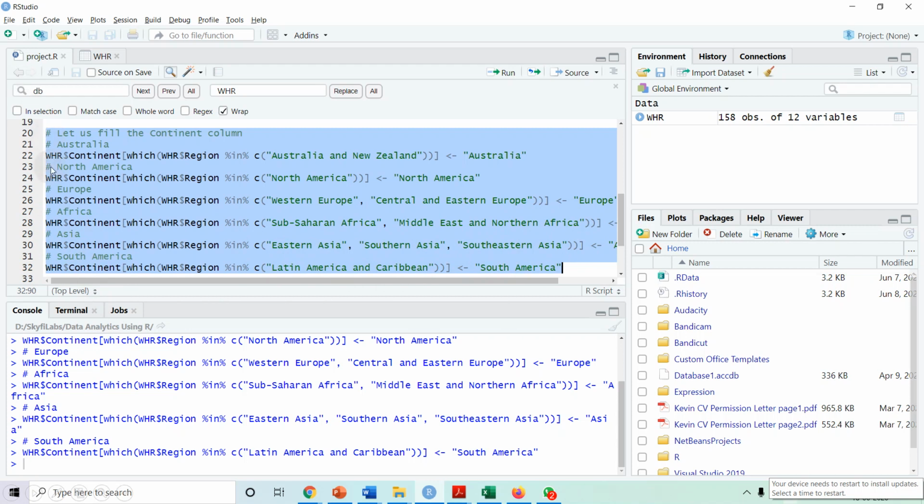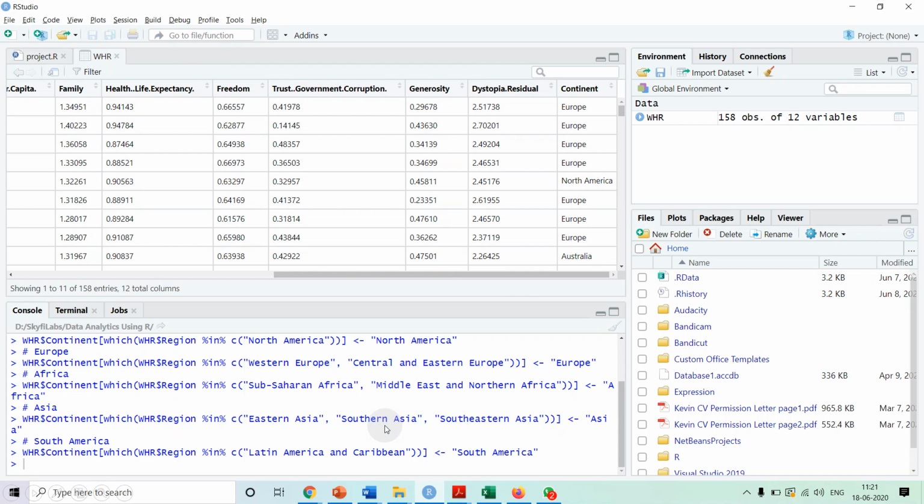So we are executing this command. Once we do it, and if we see the continent column, the continent column got populated with the respective continent values for all the rows.